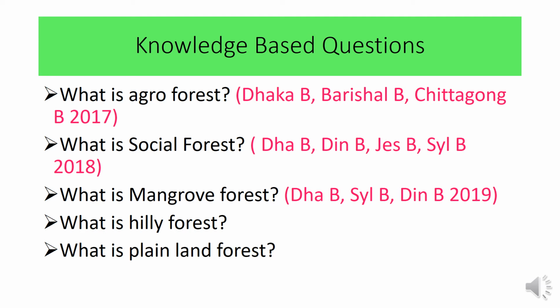Then what is mangrove forest? The forest which mostly stays submerged in saline water is called mangrove forest, and it is a natural forest. Then what is hilly forest and what is plainland forest? Hilly forest means the forest which is grown naturally in the hills of our country. And plainland forest is the forest which is grown on plain highland. They are also natural forests.